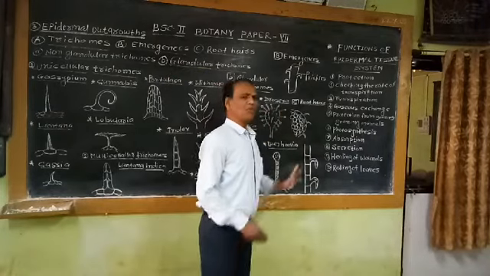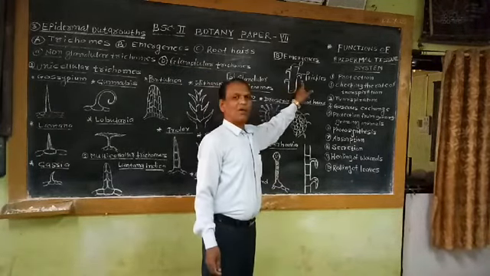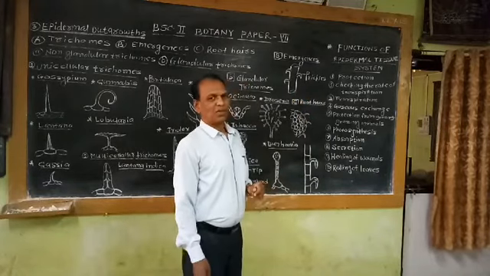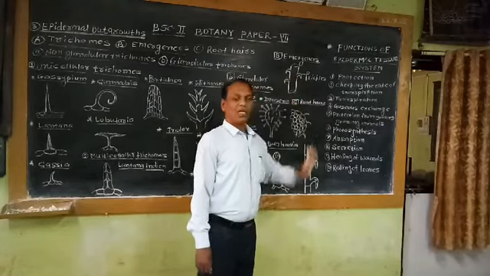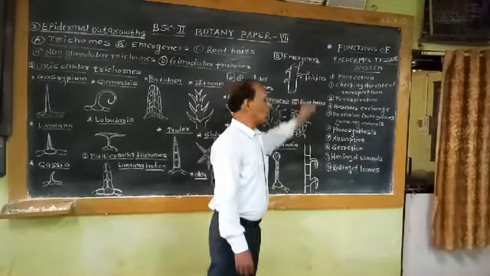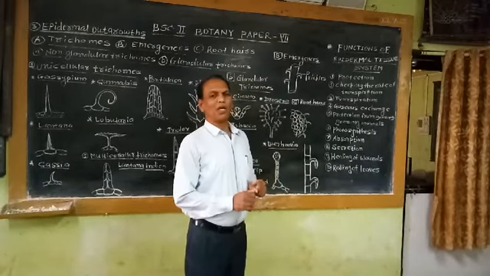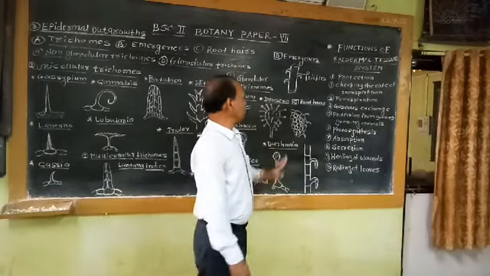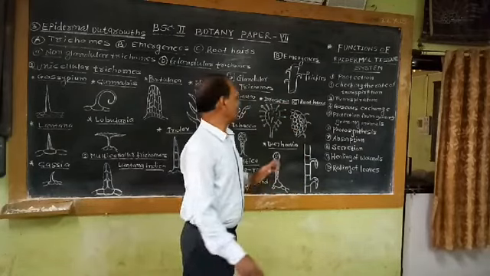There is a difference between prickles and spines. Prickles arise from the epidermis, while spines arise from the cortex or hypodermis. Spines have vascular supply; prickles do not have vascular supply. If we touch a prickle, it can easily be removed from the stem. That is the difference between prickles and thorns or spines.